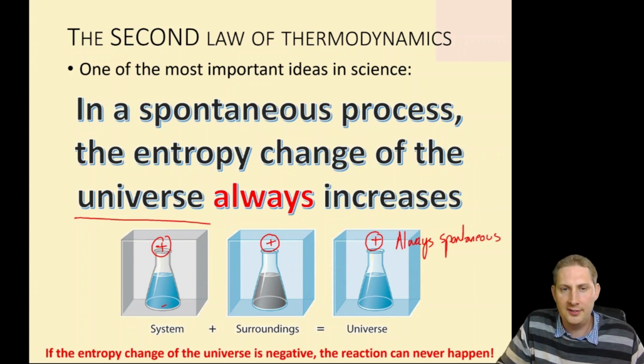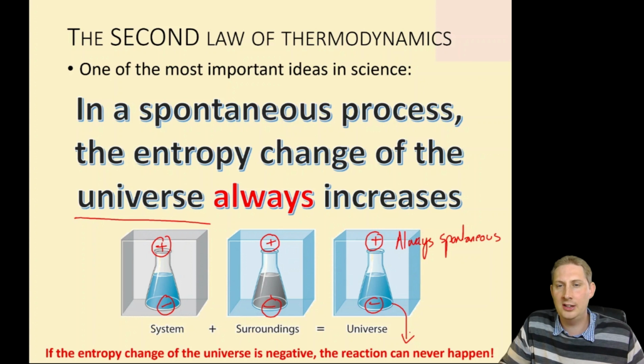In contrast, if the system loses entropy and the surroundings lose entropy, then the universe will always lose entropy. And as it says down here, if the entropy change of the universe is negative, the reaction can never happen. So if both the system and the surroundings lose entropy, that reaction will not go without constant energy input.